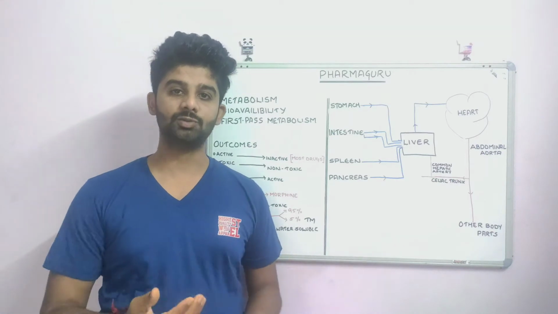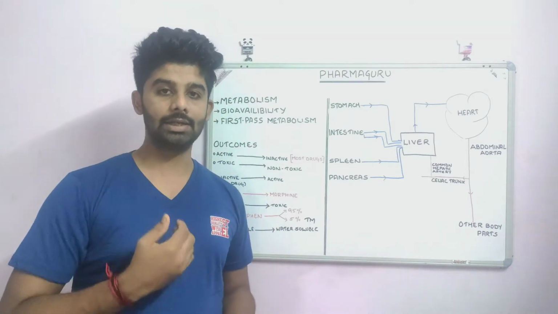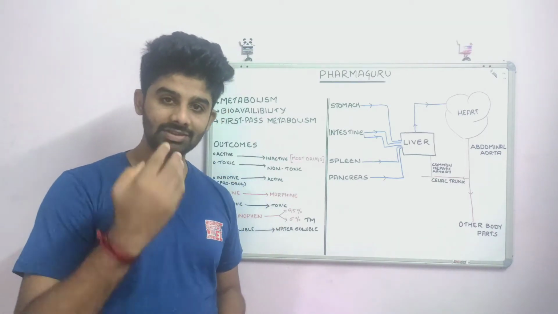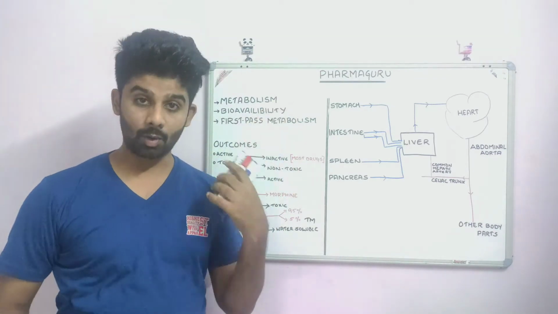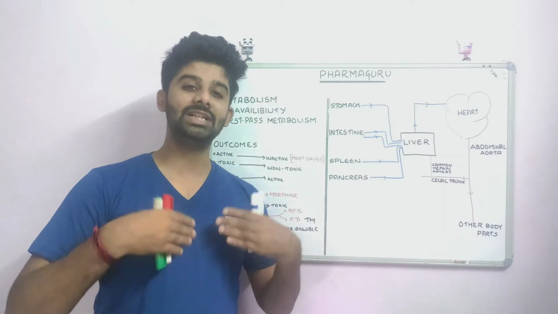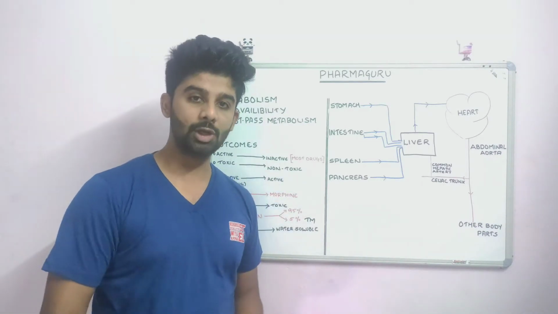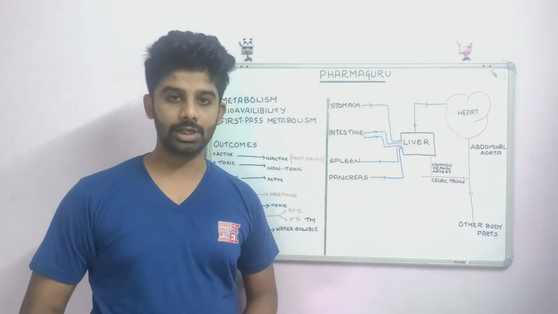So actually what occurs, we take a drug, it enters the systemic circulation. From the systemic circulation, the drug reaches the liver where it undergoes metabolism or biotransformation and gets converted into a water soluble form. Then it will be eliminated through the kidney.